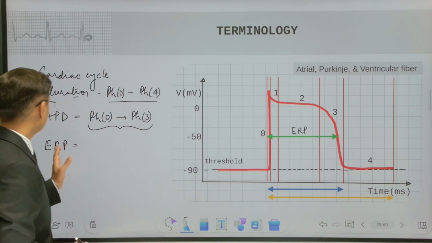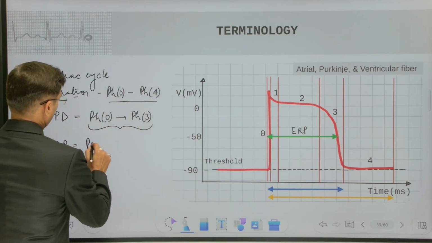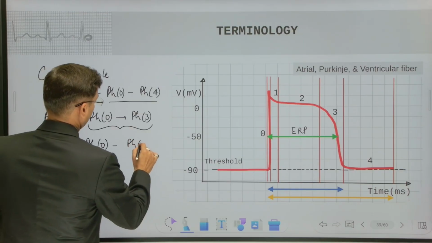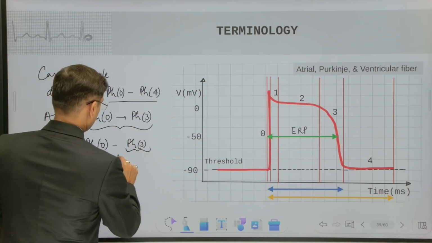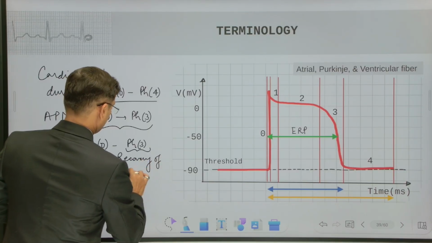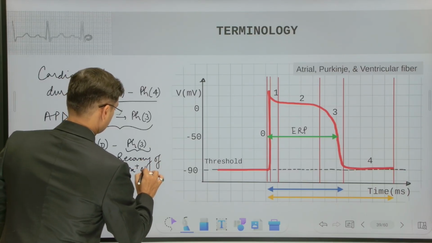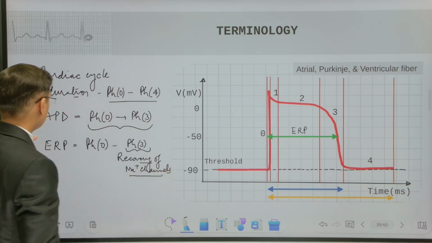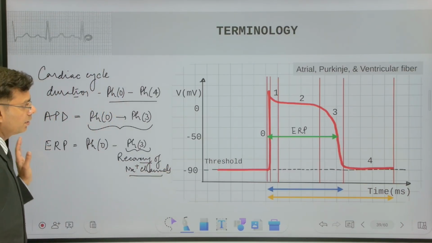So, this is the effective refractory period from phase 0 to somewhere in phase 3, meaning here, recovery of sodium channels.